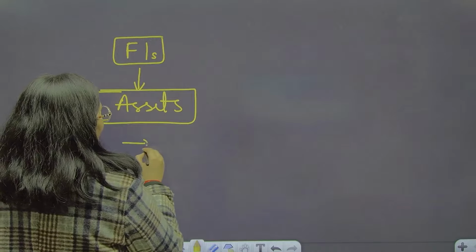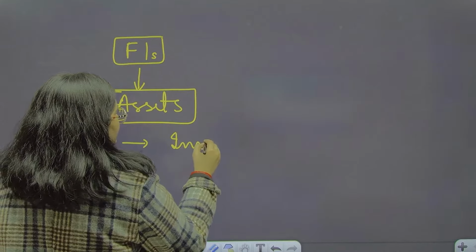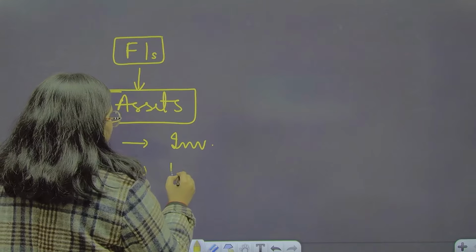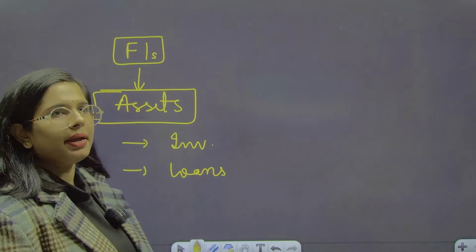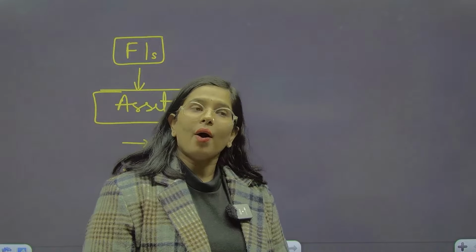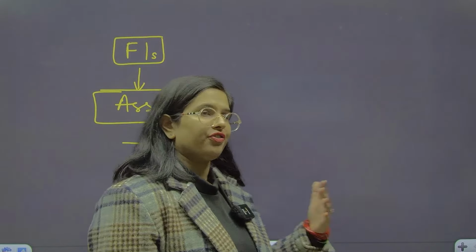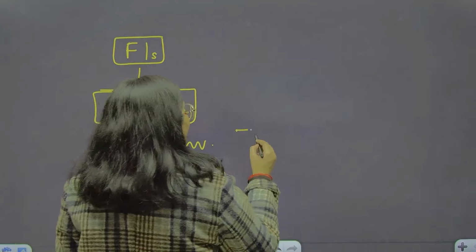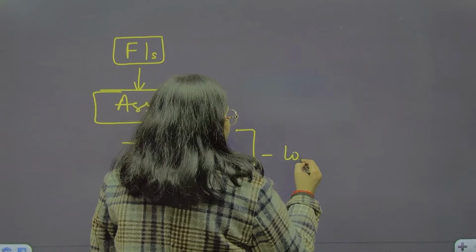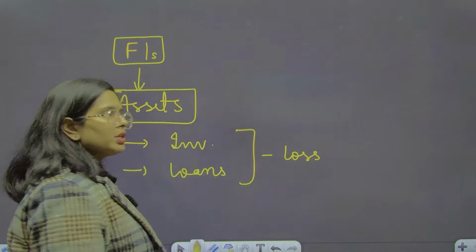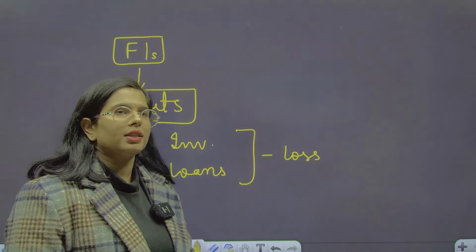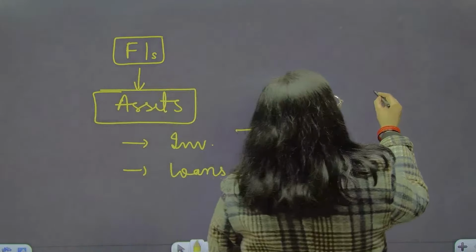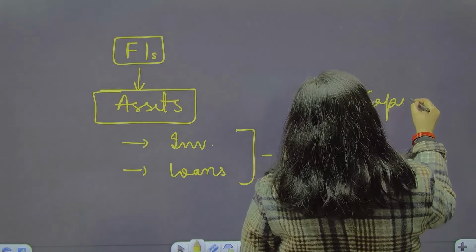What can be your assets? Like investments that you have made, the loans that you have provided. Very simply, I am taking them into consideration. Now understand that what if you incur a loss in this? अगर आपको इसमें नुकसान हो गया, so from where you are going to bring the money? That's when capital comes into the picture.